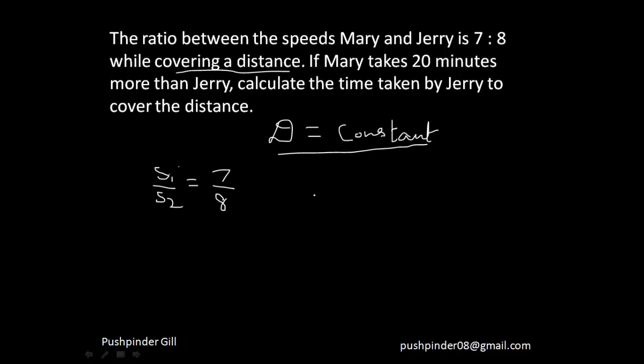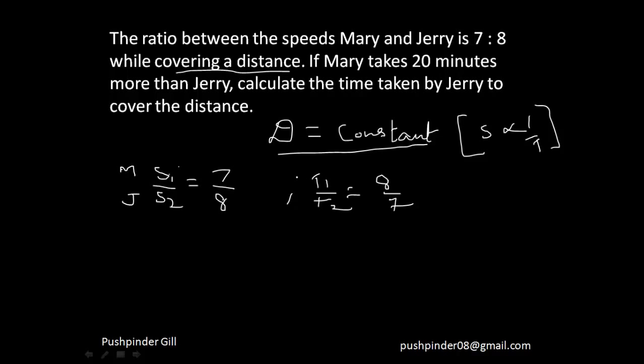Guys, when distance is constant, we know that speed is inversely proportional to time. So if the ratio of the speed is 7/8, the ratio of their times would be 8/7. That would be the reciprocal. Why? Because they are inversely proportional to each other. Now this is the speed of Mary and this is speed of Jerry, right?